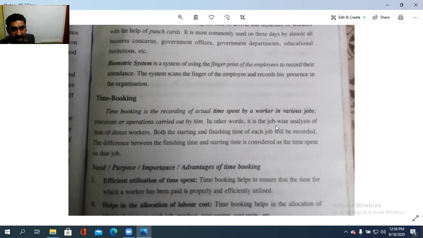In other words, it is the job-wise analysis of the time of direct workers. The job-wise analysis of the time of direct workers. Both the starting and finishing time of each job will be recorded.